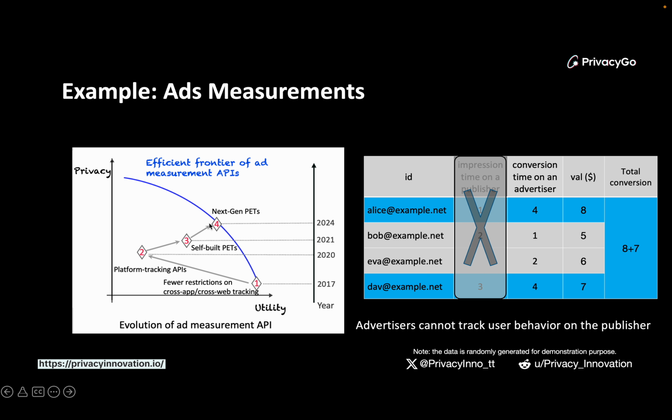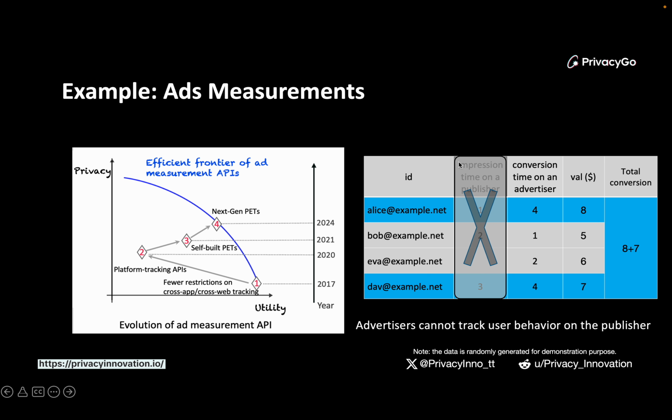So what we want to see here is that we want to achieve the best of the two worlds. We want to achieve the best trade-off between the utility and the privacy. And when we say privacy here, we actually mean the privacy for both sides. For example, the advertiser should not track any user behavior on the publisher. The advertiser should not check whether a user saw an advertisement on the publisher side, and also the advertiser should not have any information about when the user saw the advertisement, since these are sensitive information on the publisher side, which can directly give you some idea about the user behavior, right?